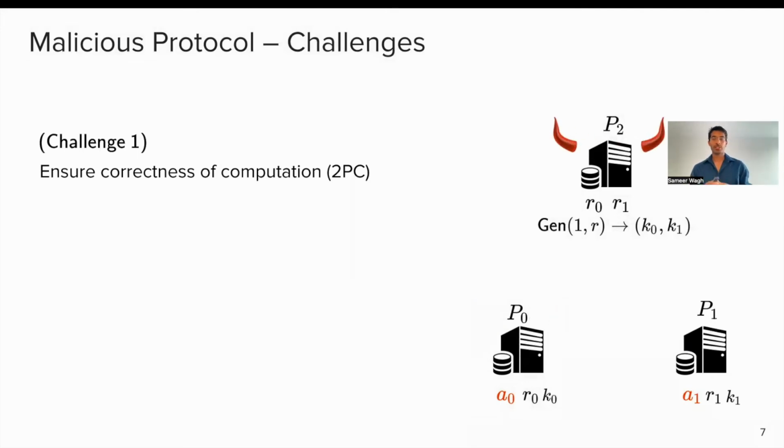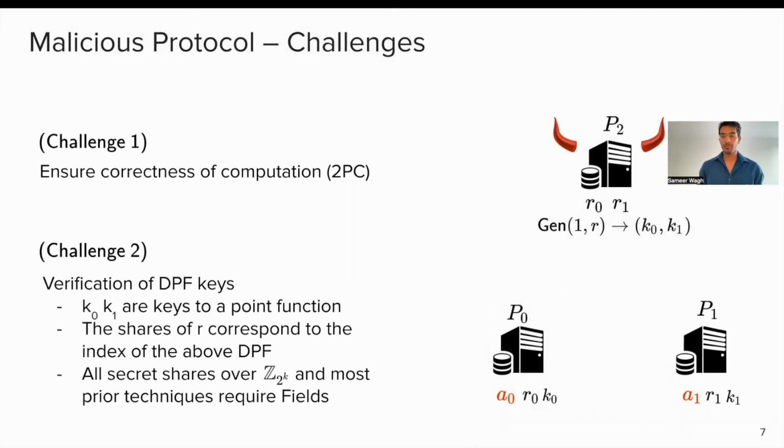But the second challenge is what if P2 is corrupt? In which case we have to ensure a whole bunch of things. The first is that the DPF keys actually correspond to a point function. The second is that the shares of R which are presented actually correspond to the index of the above DPF. If the DPF is a distributed point function, then R is that point. And the final one is that the secret shares are over Z to the power K, and most known prior techniques operate over fields. So how do we solve all these three challenges?